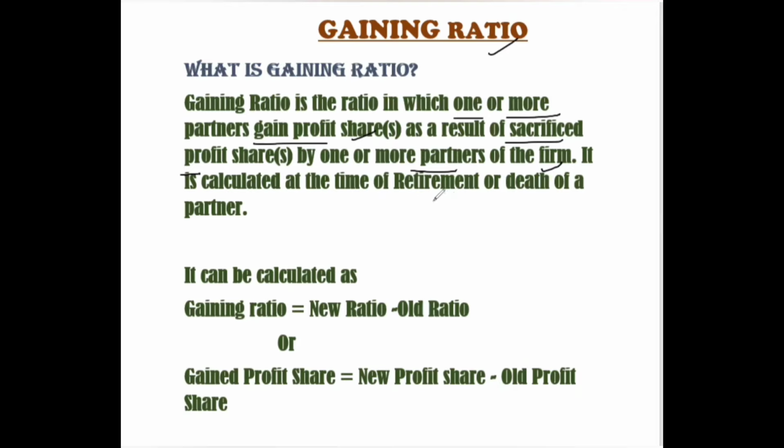And it is calculated at the time of retirement or death of a partner. And if we talk about its formula, then it can be calculated as gaining ratio equals new ratio minus old ratio, or gain profit share is new profit share minus old profit share.